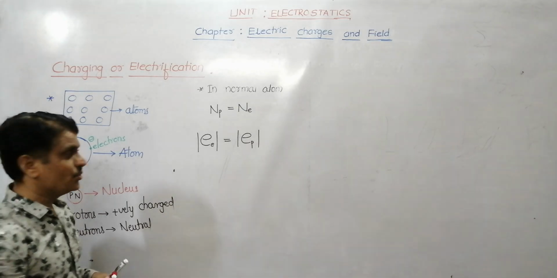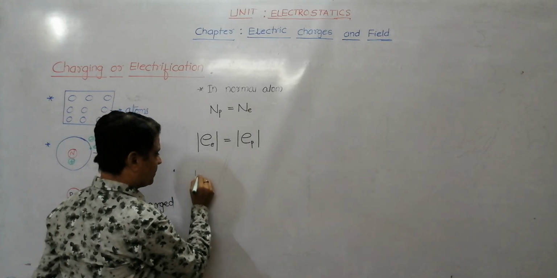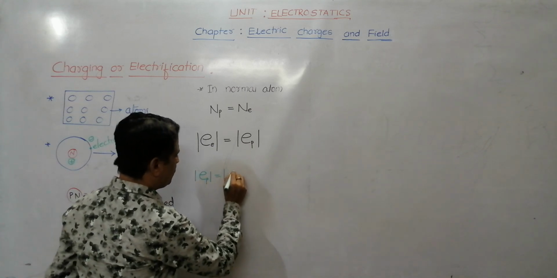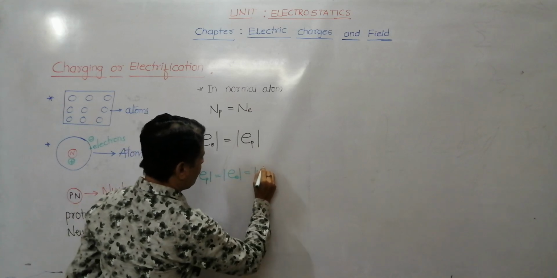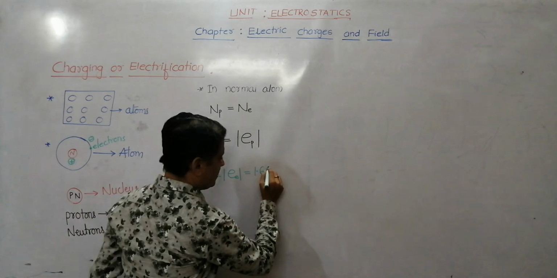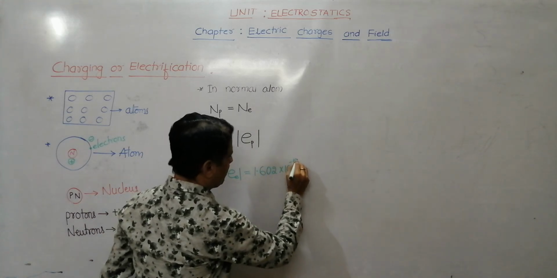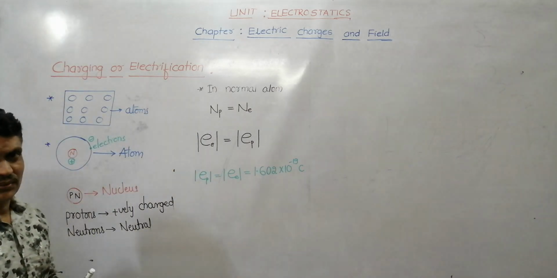The magnitude of charge of proton is equal to the magnitude of charge of electron, that is equal to 1.602 into 10 to the power minus 19 coulomb. This already you know.